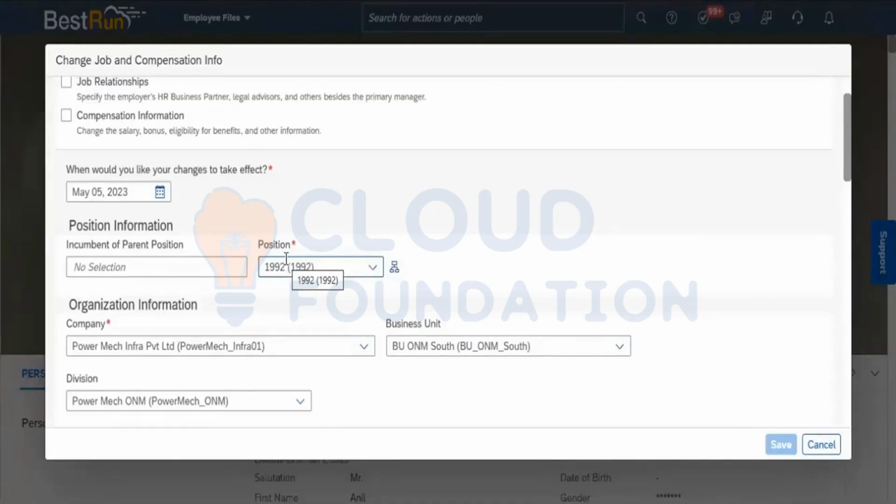An action is performed. How will the system know that an action is being performed? Because an action is nothing but an event. And what is the reason behind that event? That is an event reason. We had to do it manually. But when we have removed that option, how will the system know?